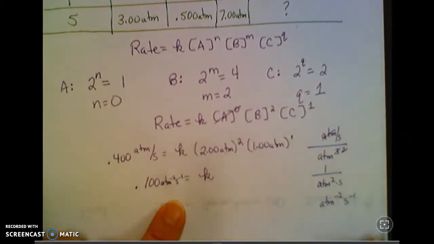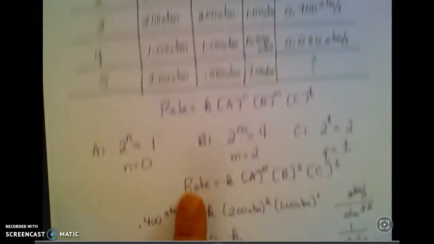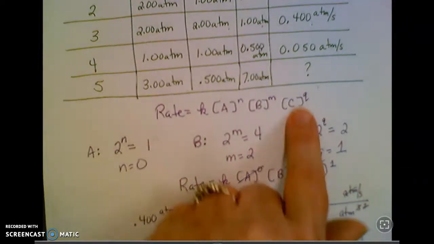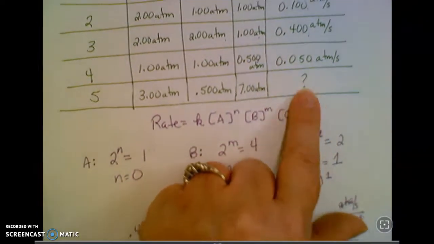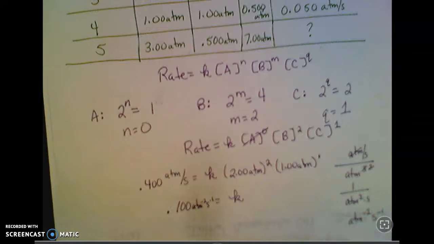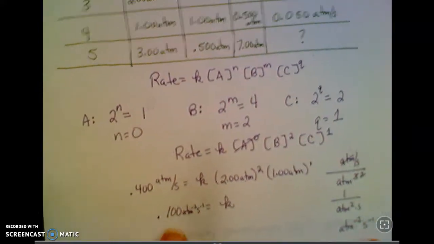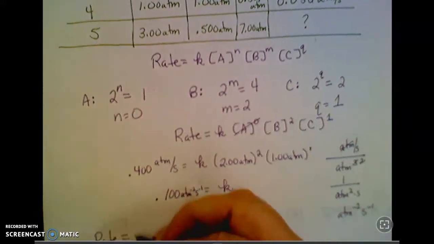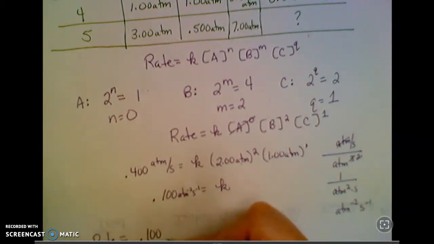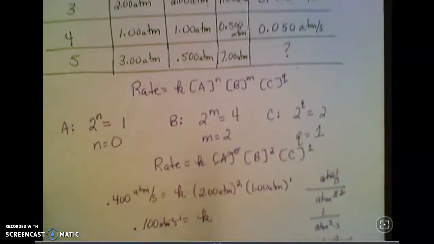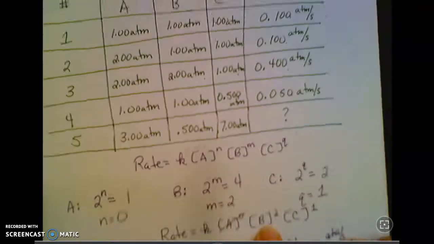So once you get to that point, then again, it's just plugging back into this original equation to find the rate. So this time I'm looking for the rate. Rate equals, now I know my K, 0.100 atmospheres to the -2, seconds to the -1, times B squared.